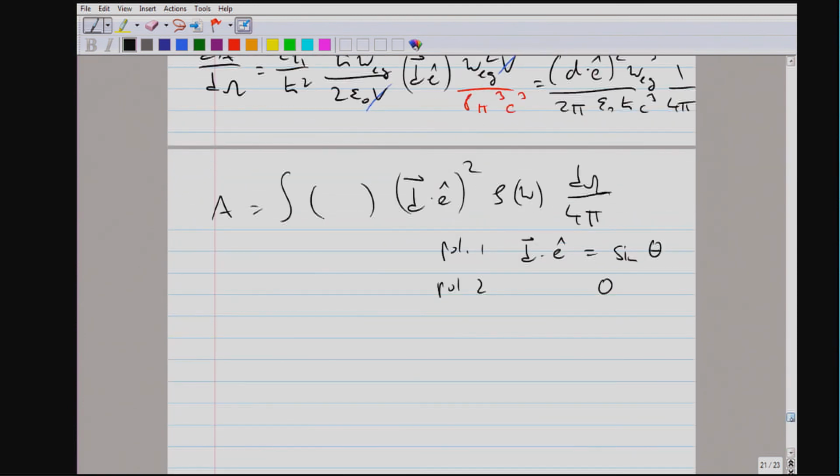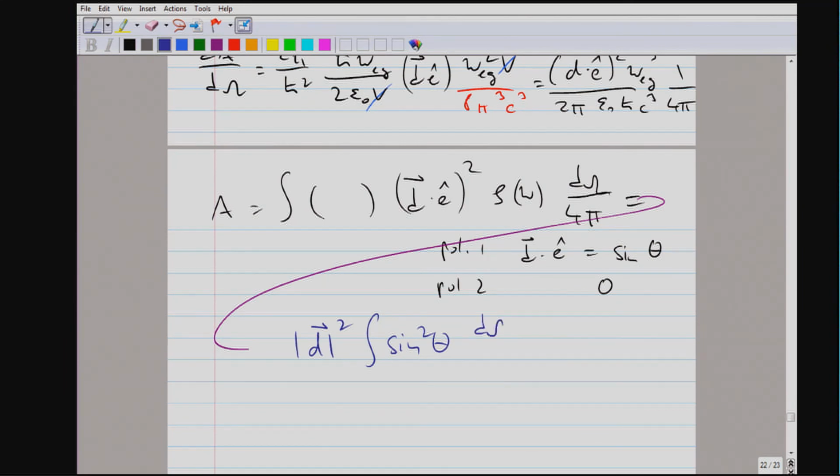this integration over the solid angle boils down to that we can pull the matrix element out of the integral, and what is left is a projection factor sine square theta. We have to integrate over the whole solid angle, and this gives us 2/3.